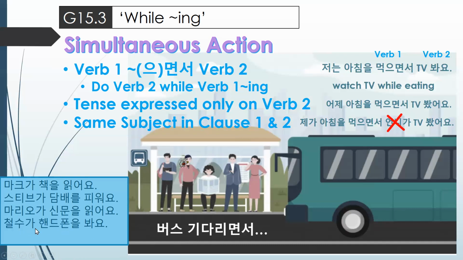버스를 기다리면서 철수가 핸드폰을 봐요. 철수's going to look at his phone, and 엘리가 전화로 통화해요. Okay, so while waiting for the bus, 버스를 기다리면서 전화로 통화해요. Ellie is going to talk on the phone. So we've got this 기다리면서, while waiting for the bus. All 5 of these people are doing different actions. Okay, but each of them are waiting, and while they individually wait, they're doing these actions.